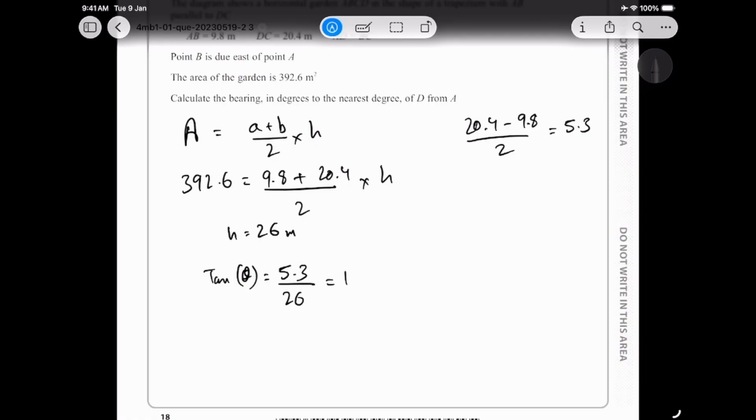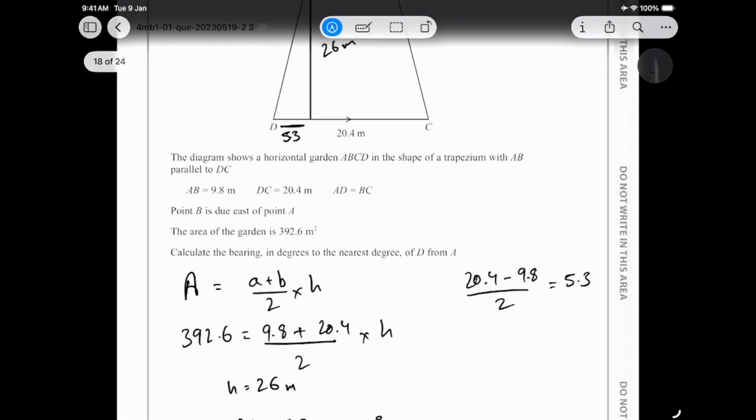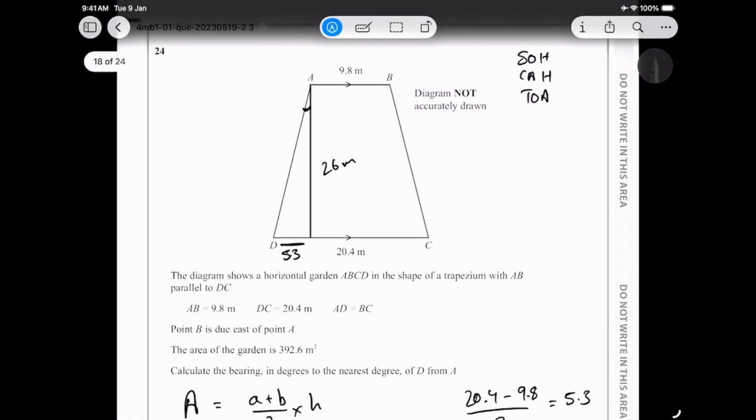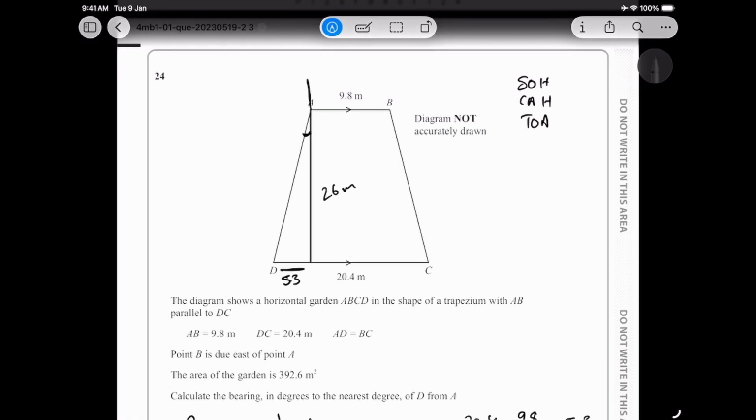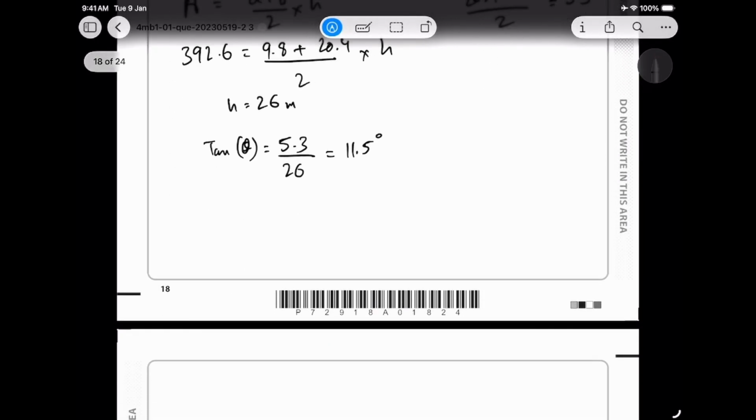And I should be getting something like 11.5 degrees. Okay, 11.5 degrees. And since we know that it's 11.5 degrees and we were trying to find the bearing of D from A, we already know this is 180 degrees because this is pointing towards the north. All right, so we have 180 degrees plus 11.5, and we should be getting our answer.